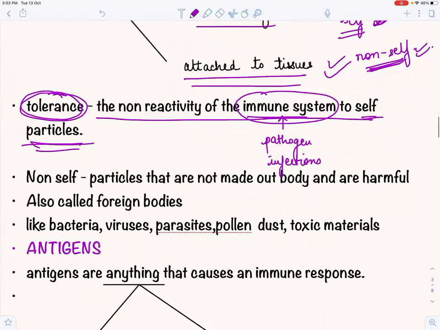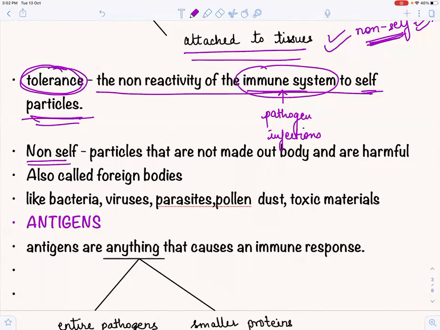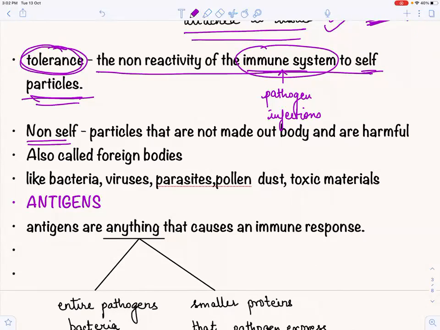Now, when we know self, we easily know what is non-self. These are the particles that are not made by our body and are potentially harmful. This is very important. They are not made and they are harmful. ऐसा नहीं है, we are not leaves, क्या पत्तियां नहीं निकली हमारे मुंह पे कि हम खाना बना रहे हैं, नहीं, हम खाना खा रहे हैं. That is also not made by our body, but that is not harmful, right? So the immune system will not go and begin to attack our carbohydrates and proteins